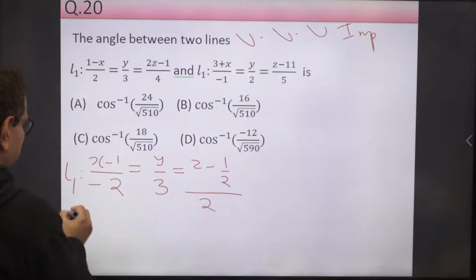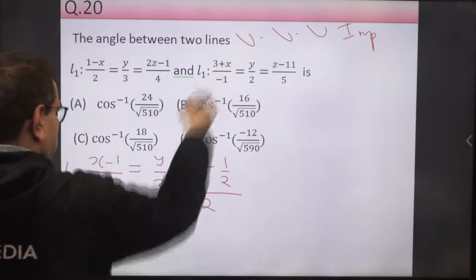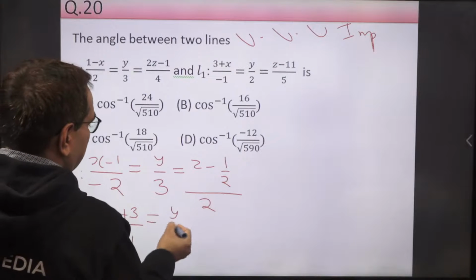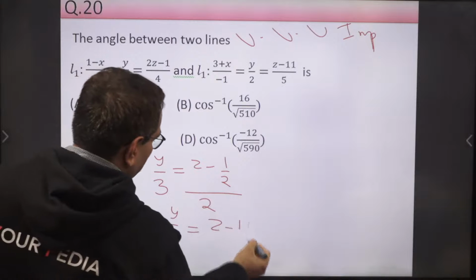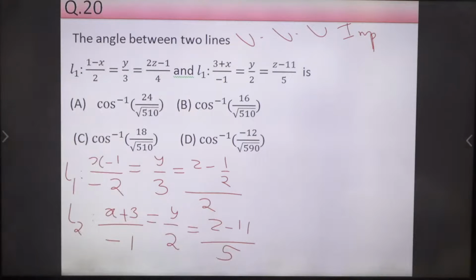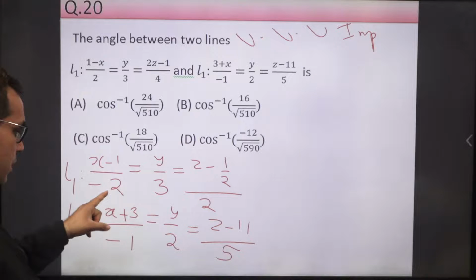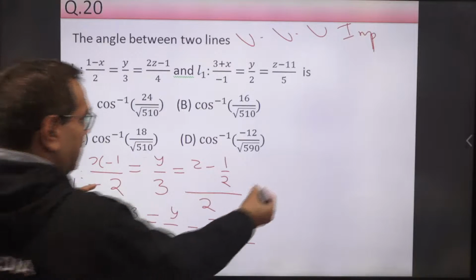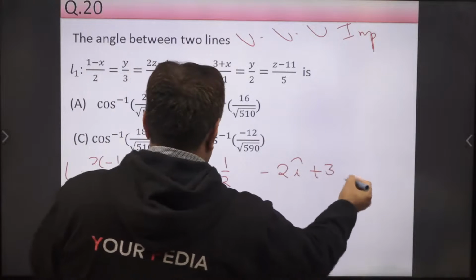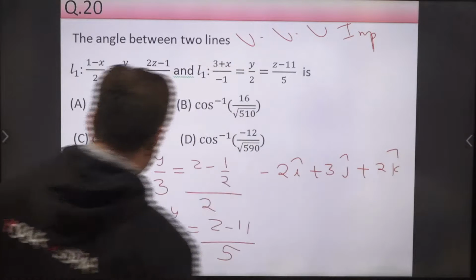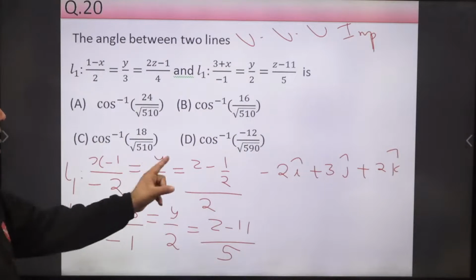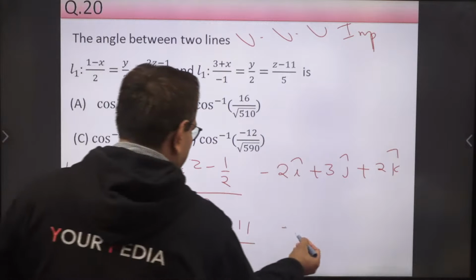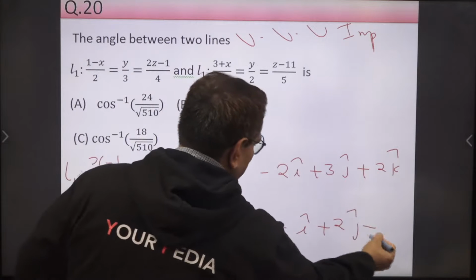Now the second line is L2, that is x plus 3 upon minus 1 equal to y upon 2 equal to z minus 11 upon 5. Now, if you know the representation of a line, x minus x1 upon a equal to y minus y1 upon b equal to z minus z1 upon c, then this line is parallel to the vector minus 2i cap plus 3j cap plus 2k cap. These are the direction ratios of the line. So this line is parallel to the vector minus 2i plus 3j plus 2k, and this line is parallel to the vector minus i plus 2j plus 5k.